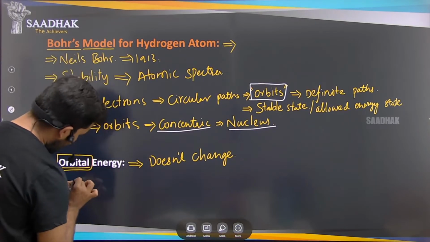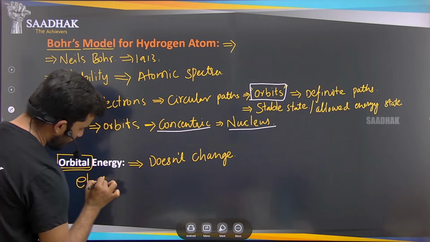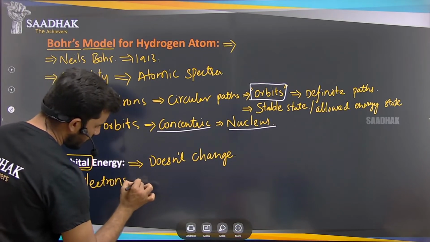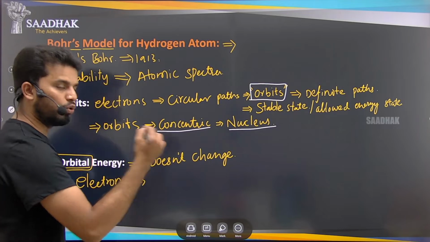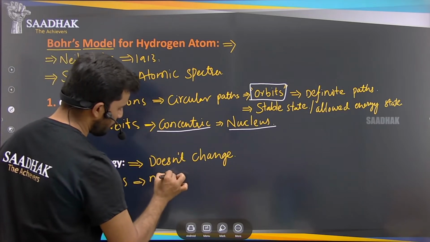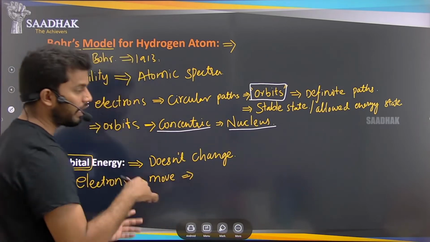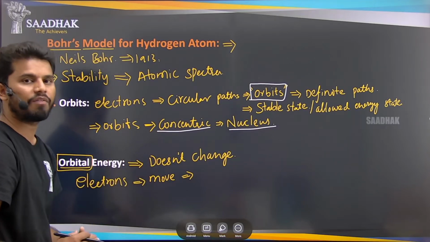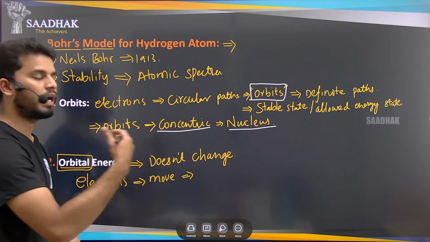Only the electrons in that orbit will move. The electrons will move from the higher energy level to the lower energy level, or the lower energy level to the higher energy level.